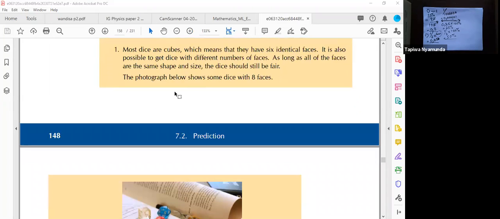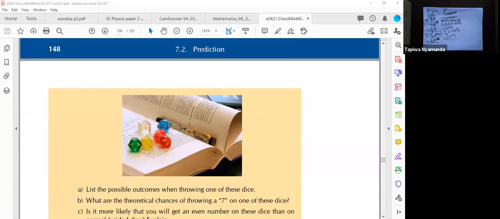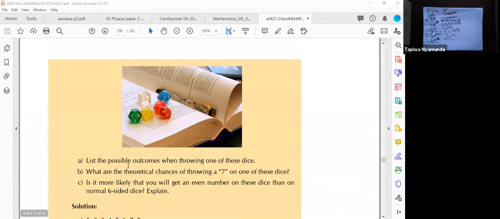The photograph below shows some dice with 8 faces. So we have different dice here with different numbers of faces. Question A says, list the possible outcomes when throwing one of these dice. We're just going to talk about the one that we know, the 6-sided one. So the possible outcomes are 1, 2, of course up to 6. These are the possible values that we can get when we toss the die.